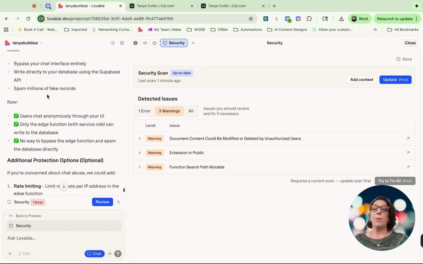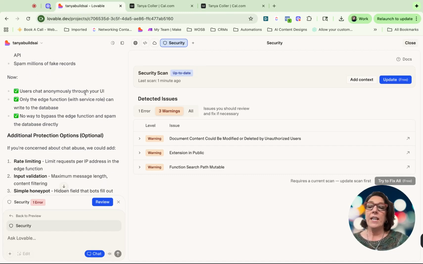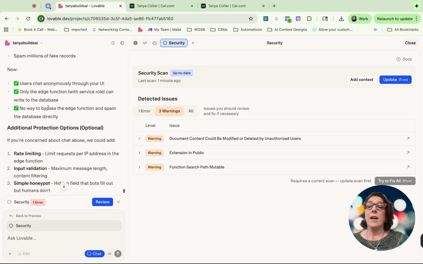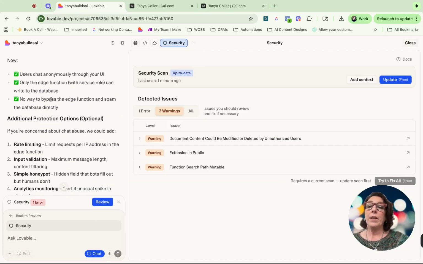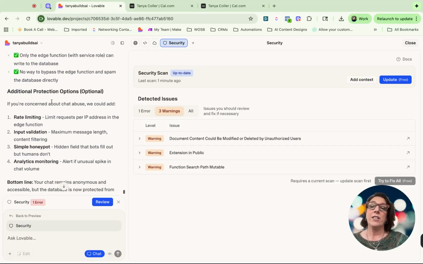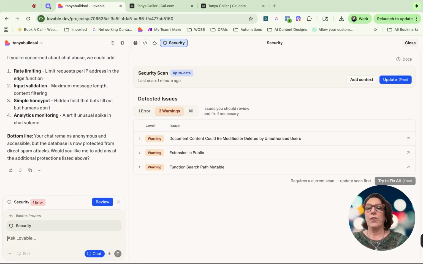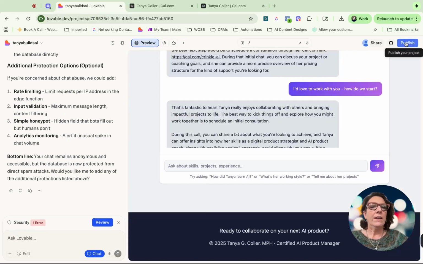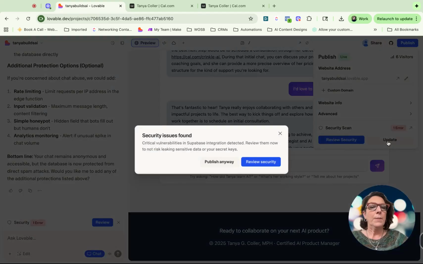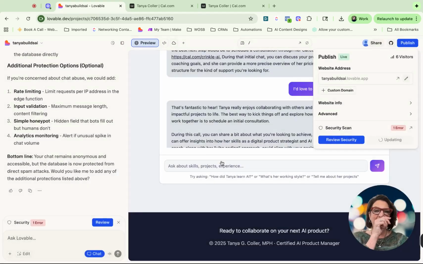Okay, got it. So this just means they can chat anonymously, but they don't have a way to bypass that Edge function, so they can't go right to my database. They could just be chatting with it though. Okay, so it's protected from direct spam. So I think we're good for now. Let's keep that. We're good. And then we're going to hit update, and we're going to publish.